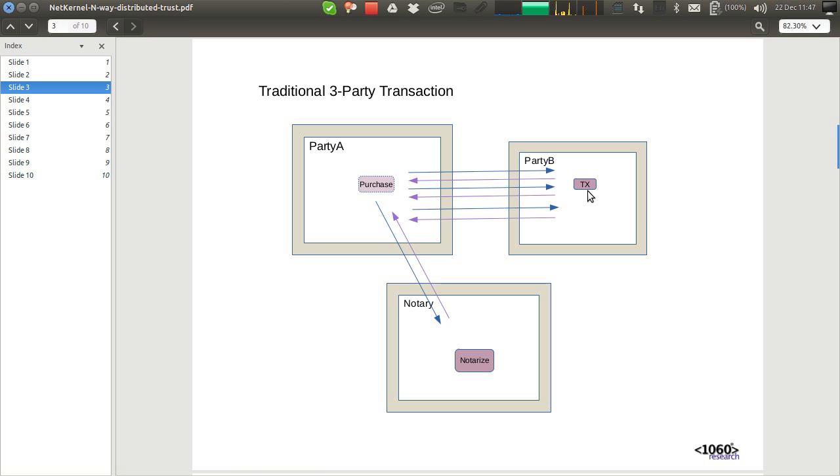B can now commit the transaction and then finally return the completed signed transaction to A, saying we've now completed our interaction. So what we see is that this typical approach requires 1, 2, 3, 4, 5, 6, 7, 8 interactions between the three parties in order to complete.